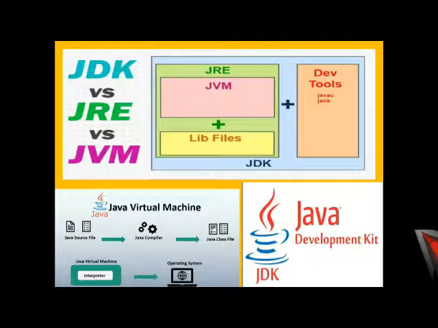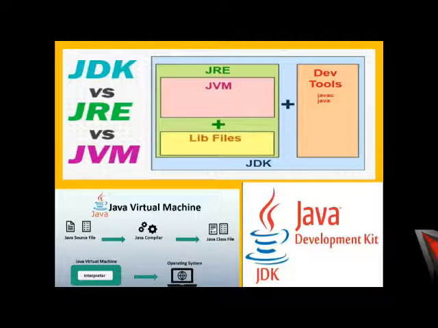So let's look at what these are. We have JVM, as I said, JDK, JRE. These are some terms we will see all the time while doing Java programming. Let's look at the image. The JDK's full form is Java Development Kit.